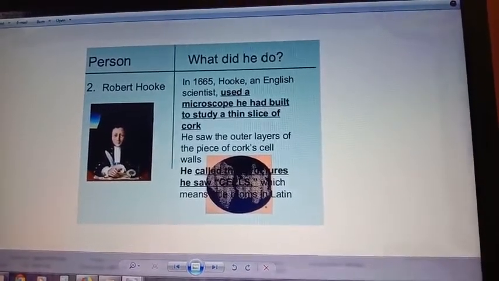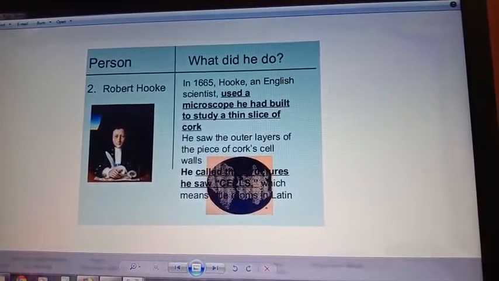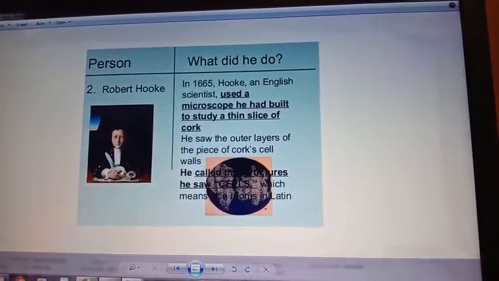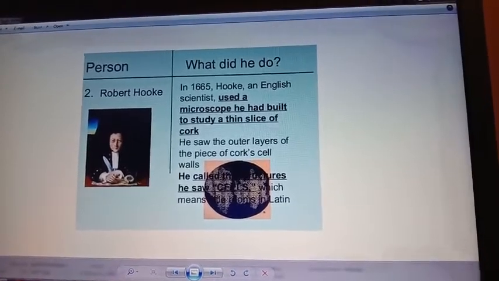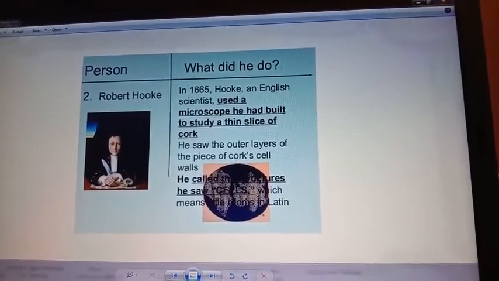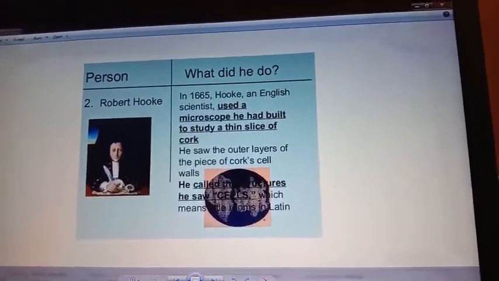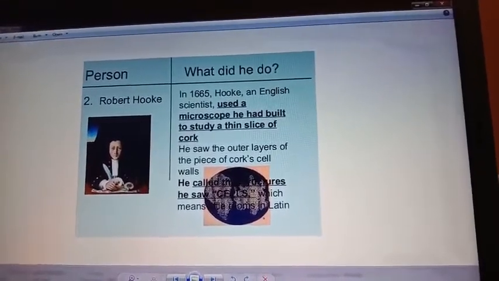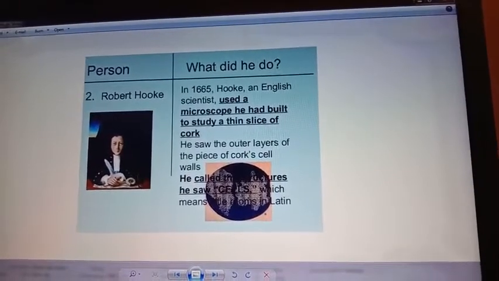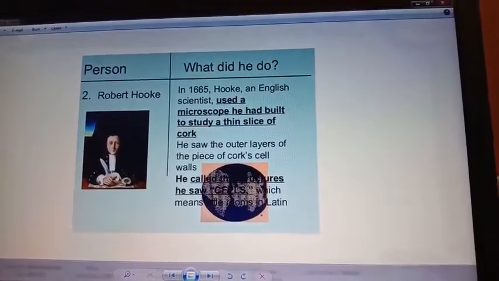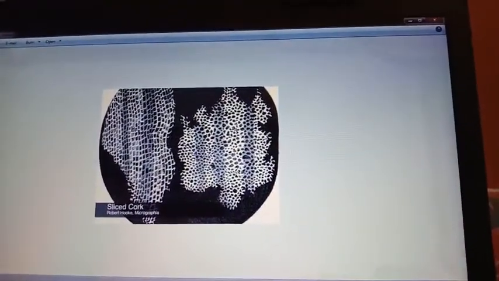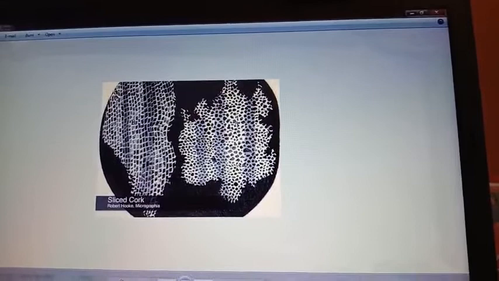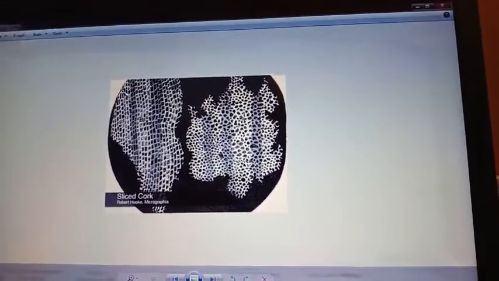While he kept a thin slice of cork under his microscope, he noticed some box-like structures that looked like a honeycomb. He named these boxes cells, which means little rooms in Latin. This is the microscopic view of the cork cells.